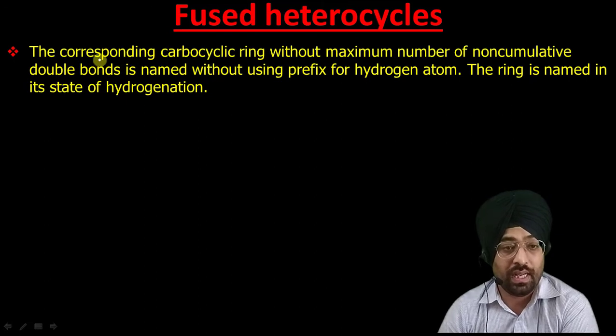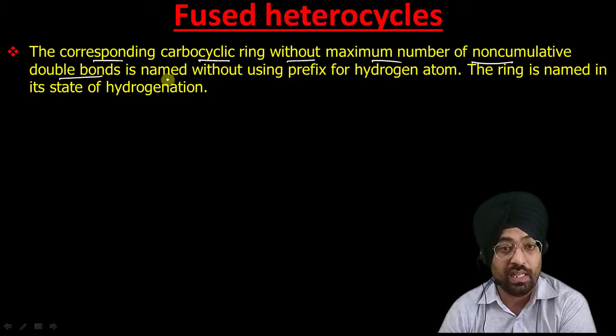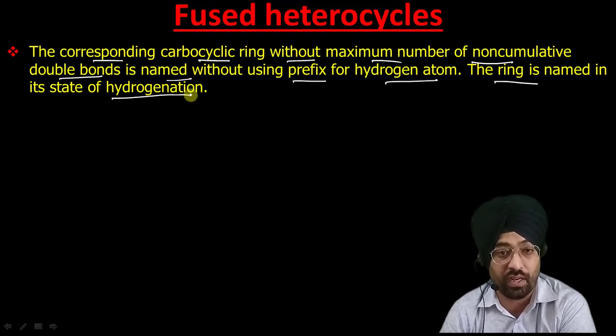Now the next rule is the corresponding carbocyclic ring without a maximum number of non-cumulative double bonds, which we have already discussed. It is named without using a prefix for hydrogen atom. The ring is named in the state of hydrogenation.